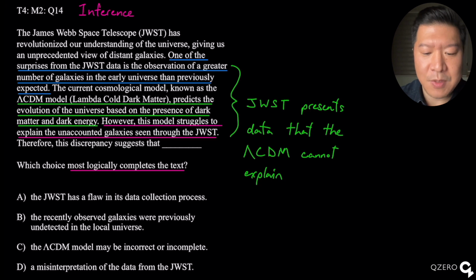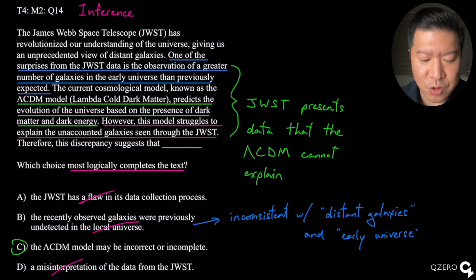Now, what we can tell from here is that this telescope presents data that this cosmological model, the lambda-cold dark matter, cannot explain or account for. There's nothing to suggest that the data is wrong or the interpretation of the data is incorrect. So there must be some kind of discrepancy from this model, or something about this model is incomplete or incorrect to account for this new observation. So when we look at these answer choices, Alpha is incorrect because it says the JWST has a flaw in its data collection process, and there's no evidence to suggest that this flaw exists.